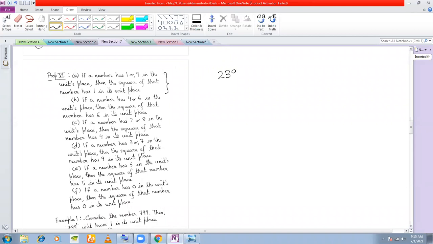Suppose I take a number 2391921. Big number. You see there's a 1 in the units place. If I square this number, I'll obtain some big number. It is very difficult to find the entire number, but what we can definitely find is the units digit. Only the units digit. What is that unit digit? You square 1, how much do you get? 1, isn't it? So the units digit will definitely be 1.